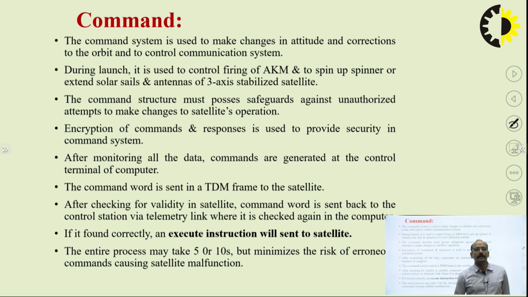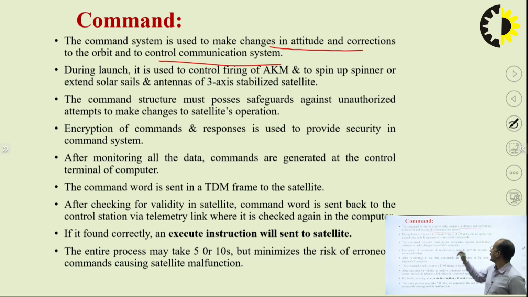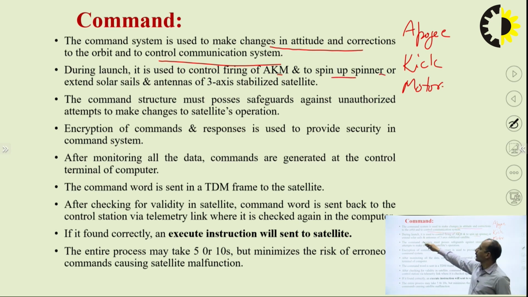Similarly, command. The command system is used to make changes in attitude and corrections to the orbit and to control the communication system. So during the launch, they are using it to control firing of the AKM, apogee kick motor. AKM stands for apogee kick motor. Means these motors are basically used to spin up the spinner or extend solar cells and antennas for 3-axis stabilization.